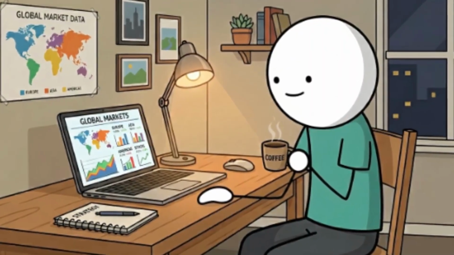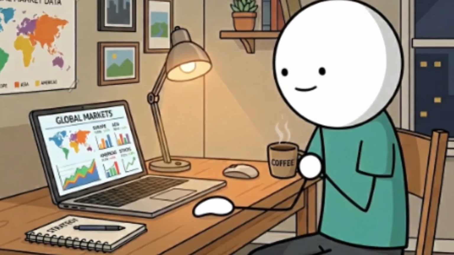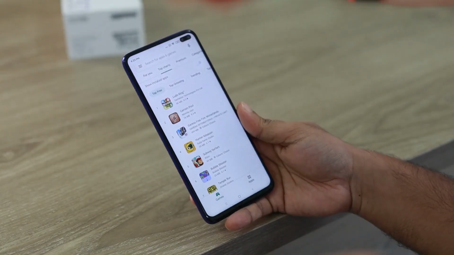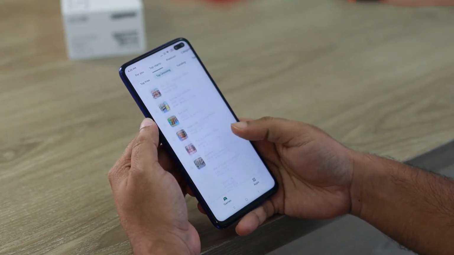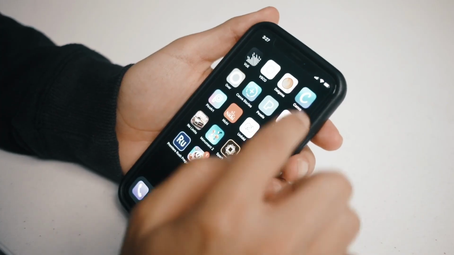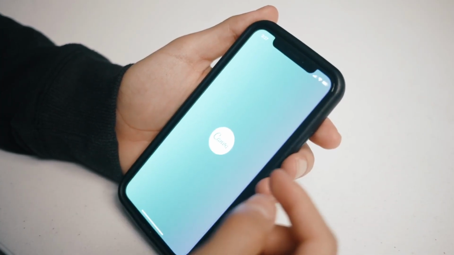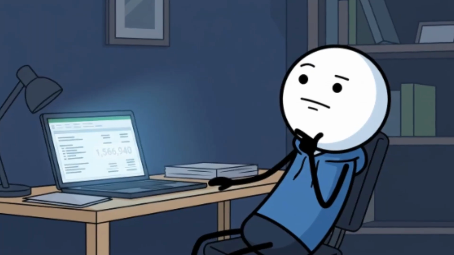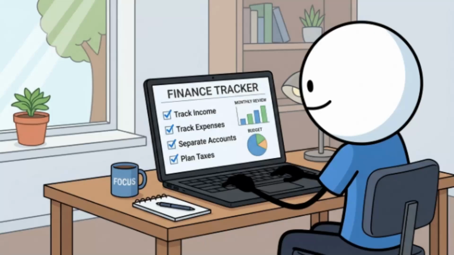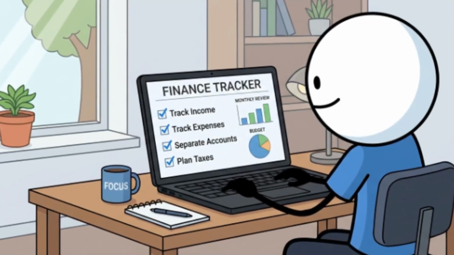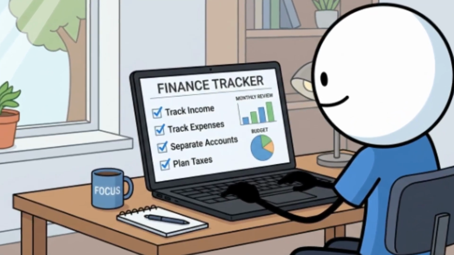Mistplay pays you for time spent playing mobile games, while KashKick pays you for completing fixed-value tasks like surveys, app installs, and offers, which makes their per-hour value depend heavily on what you're doing inside each app. By the end, you'll understand how each platform actually generates earnings, what slows your progress in both, and which one tends to pay more per hour, depending on your task type and consistency.